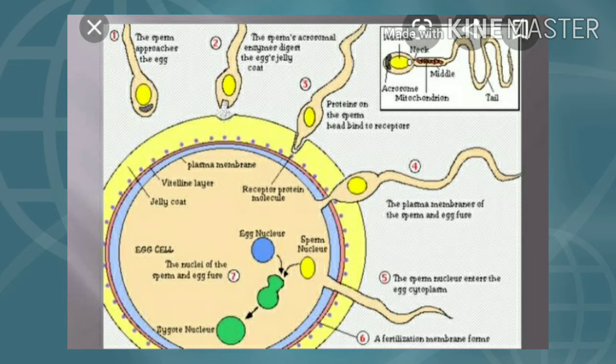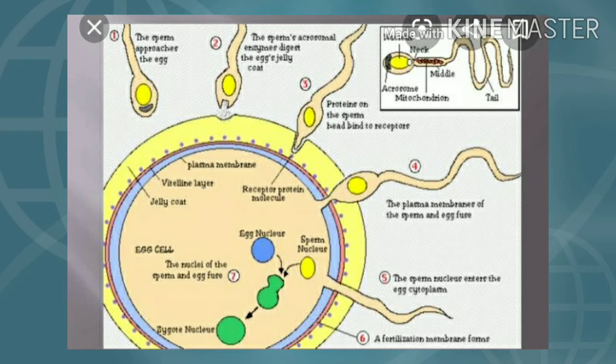Another important thing is that the sperm swim at an average speed of 1.5 to 3.0 mm per minute. Sperms can remain viable for 24 to 48 hours, while the ovum remains viable for about 24 hours.